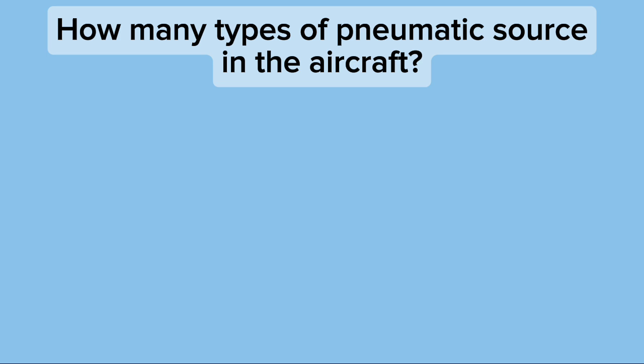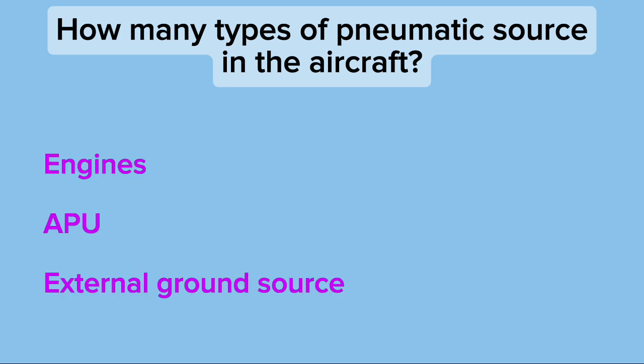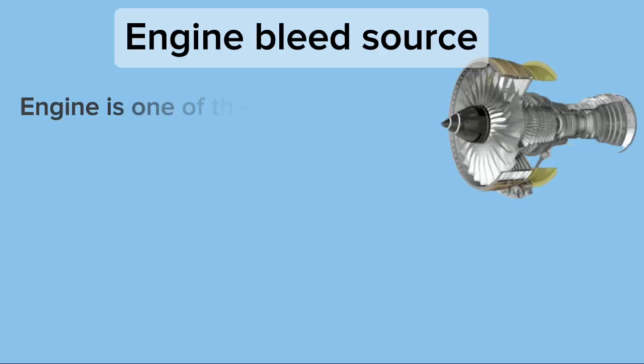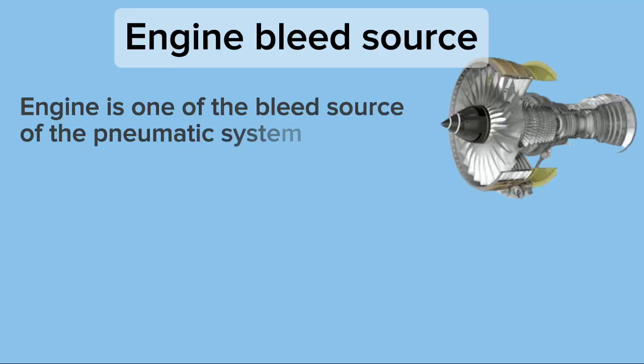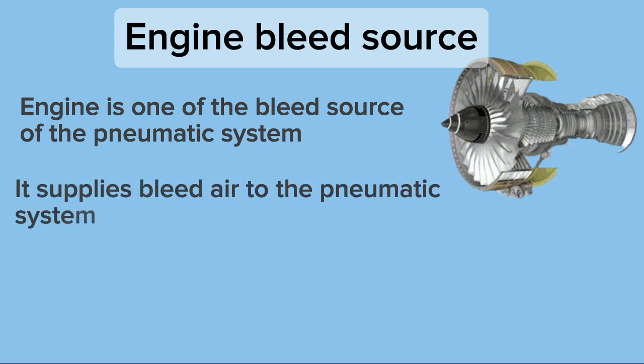How many types of pneumatic source are there in the aircraft? Engines, APU, and external ground source. The engine is one of the bleed sources of the pneumatic system. It supplies bleed air to the pneumatic system.